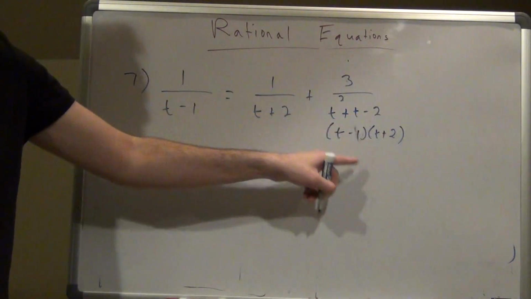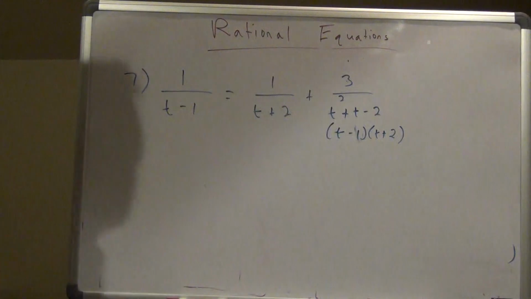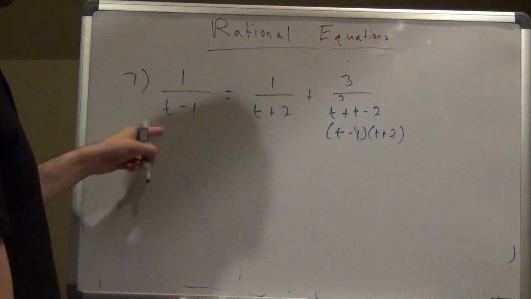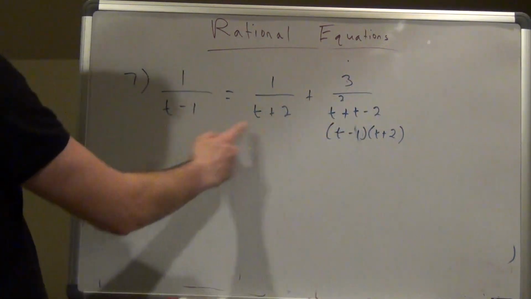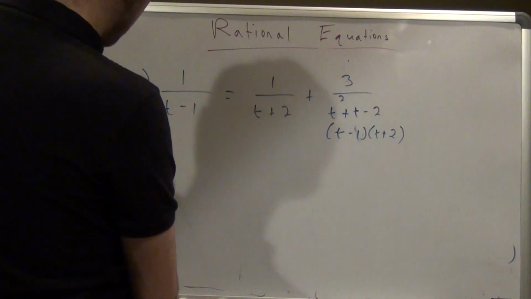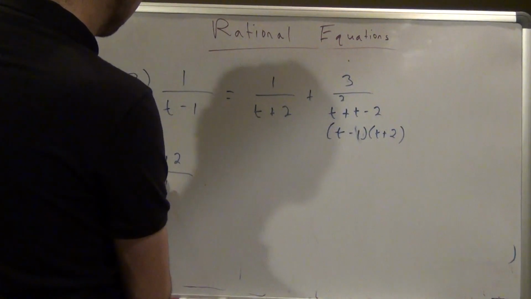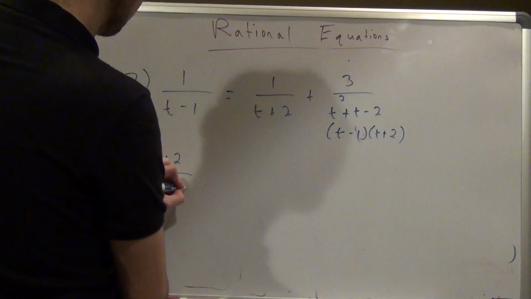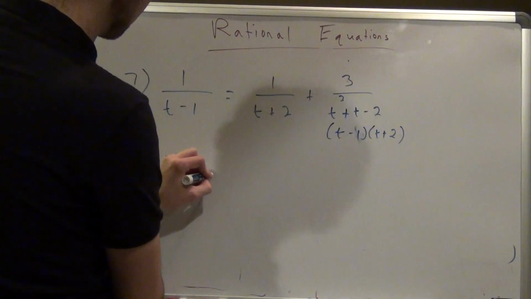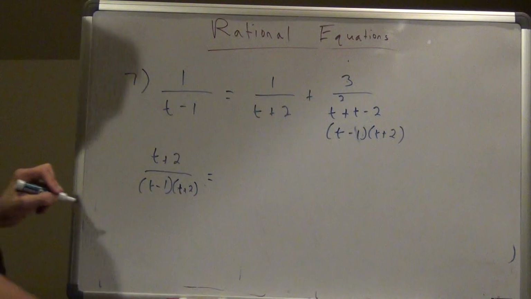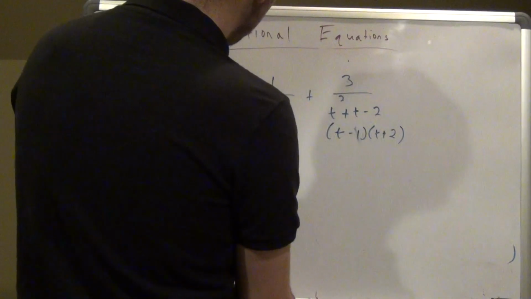-1 times 2 is -2. -1 plus 2 is +1. So these are plus signs. These are t's as part of the solution. So my common denominator looks like it's going to be t minus 1, t plus 2. So here I would get t plus 2 times 1 over t minus 1, t plus 2. Again, I'm multiplying to the top what I multiplied to the bottom as well. So here I would get t minus 1.